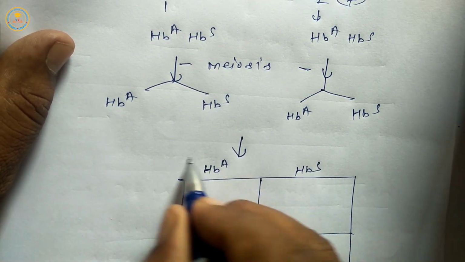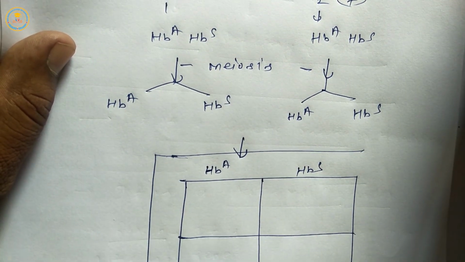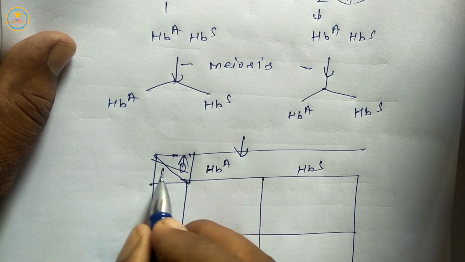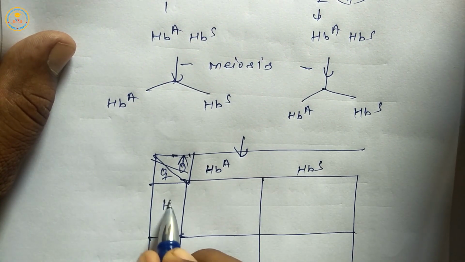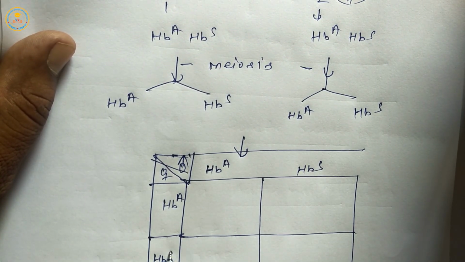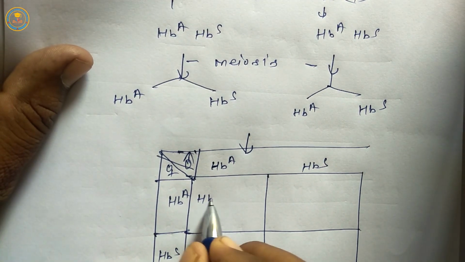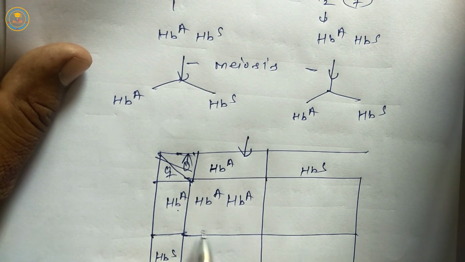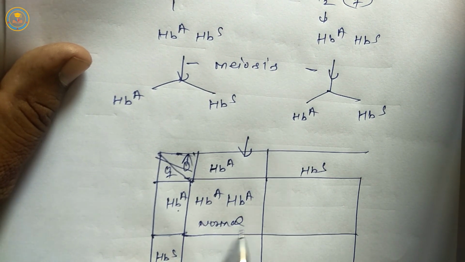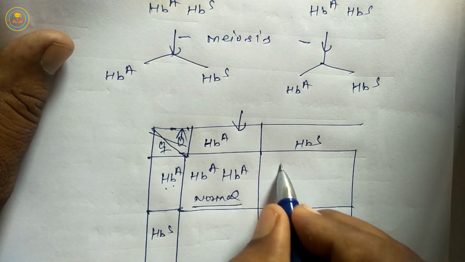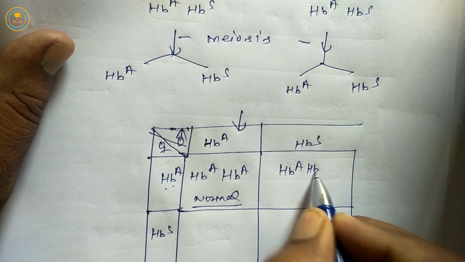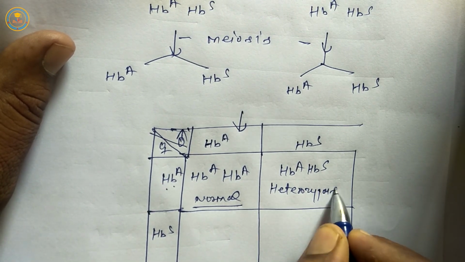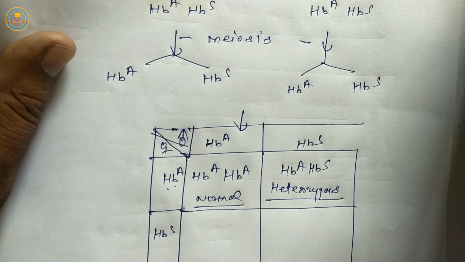HbA, HbS. If they are male, so they are female, HbA, HbS. HbA HbA means normal homozygous, HbA HbS means heterozygous, it is a carrier person, it is a carrier progeny.